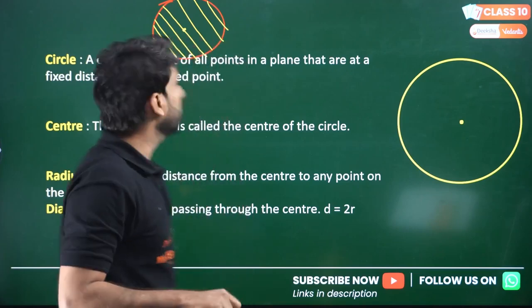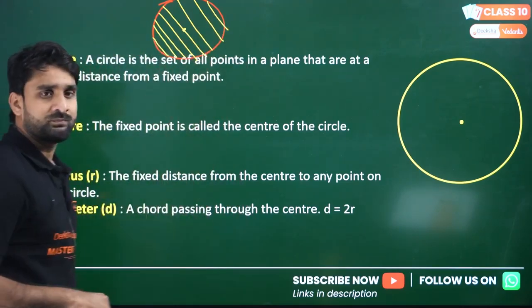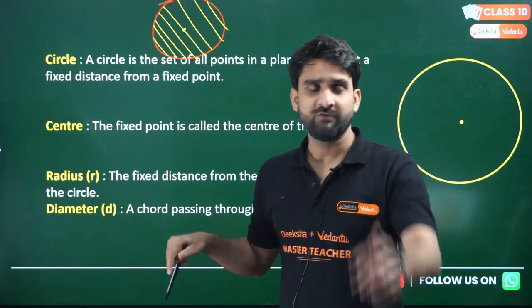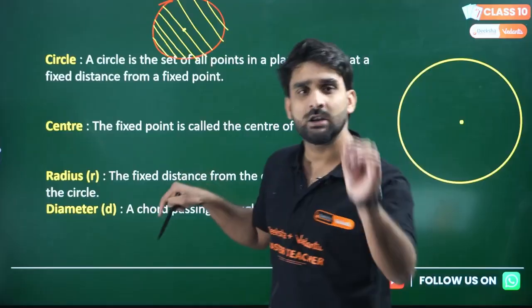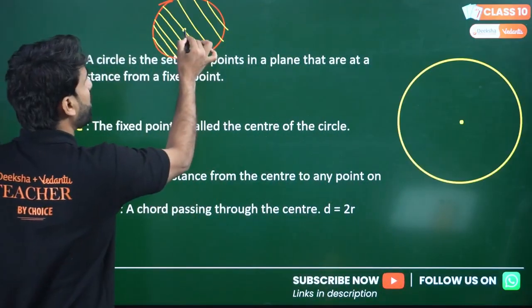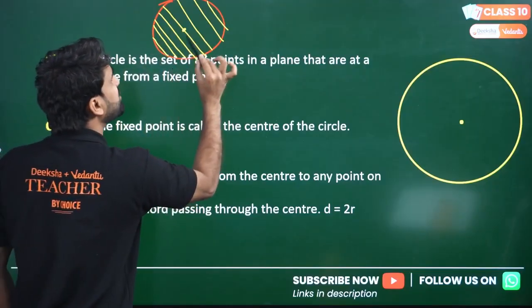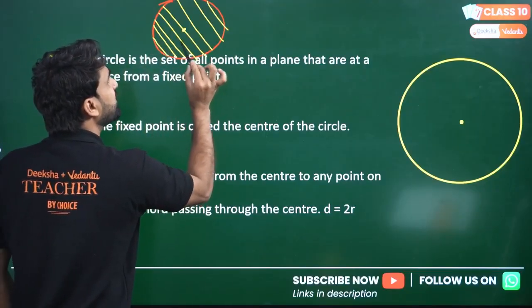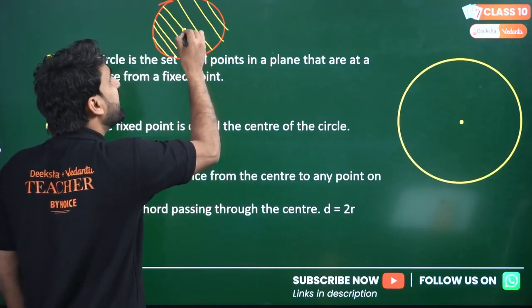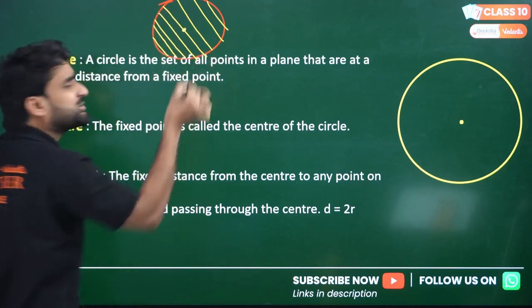If I ask you, my dear champs, how many chords are there? You will answer, sir, there are so many chords. And if I ask which chord is the longest, you will answer, sir, the chord which passes through the center. As we move in this direction, the length of the chords increases, and at the center we get the longest chord.